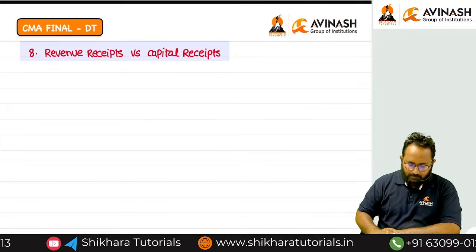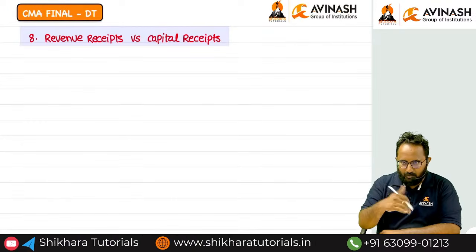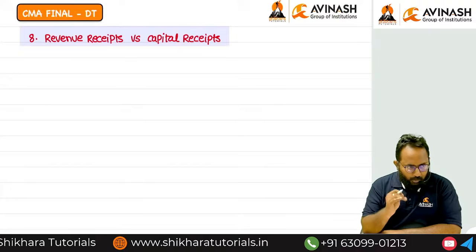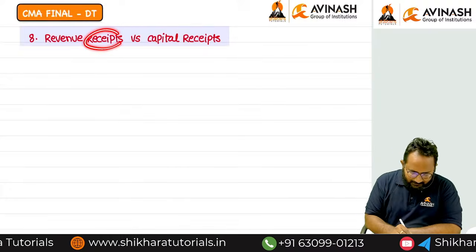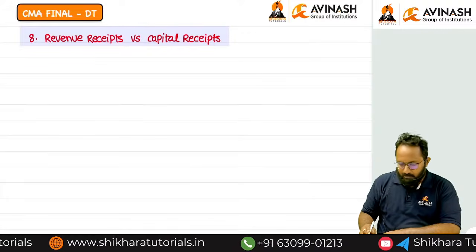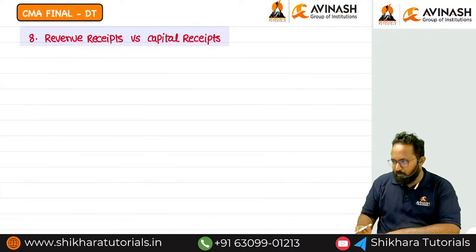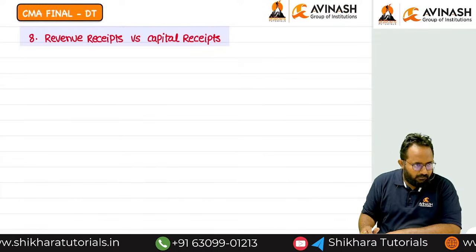Generally, on income we have to collect the tax, right? Now we can get two types of receipts. Receipts means income only. But one is capital receipt, another one is revenue receipt. On both things we have to pay the tax, right?